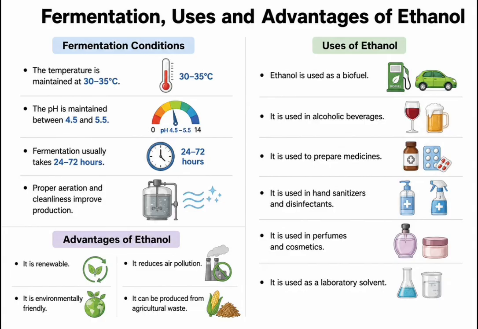Uses of ethanol. Ethanol is used as a biofuel. It is used in alcoholic beverages. It is used to prepare medicines. It is used as a sanitizer and disinfectant. It is used in perfumes and cosmetics. It is used as a laboratory solvent. Advantages of ethanol: it is renewable, it reduces air pollution, and it is environmentally friendly. It can be produced from agricultural waste.